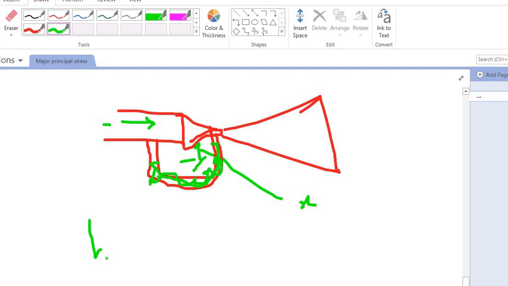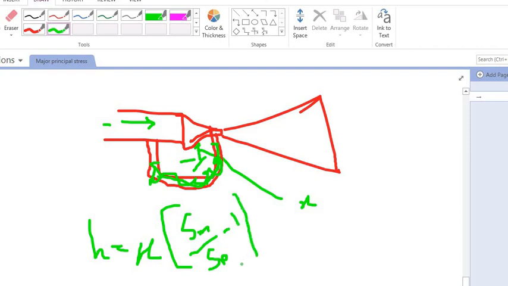That h is equal to x into (Sm upon Sp minus 1), right? Minus 1.